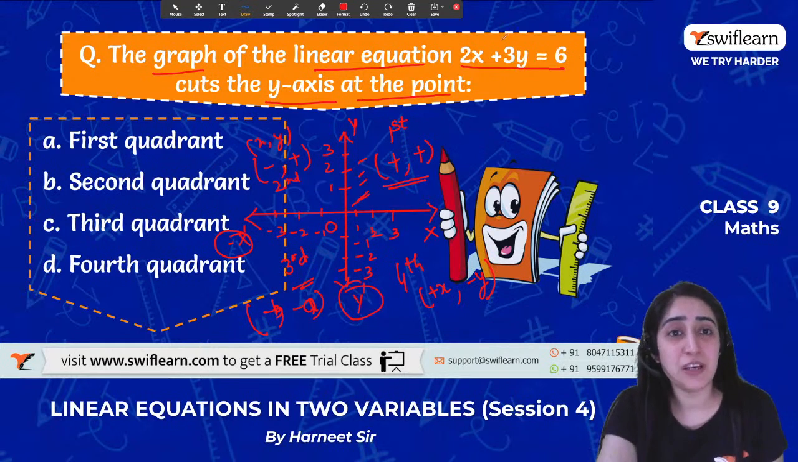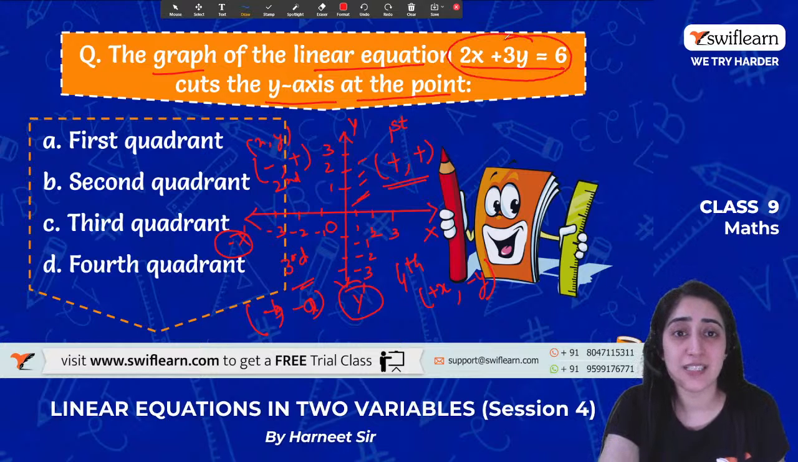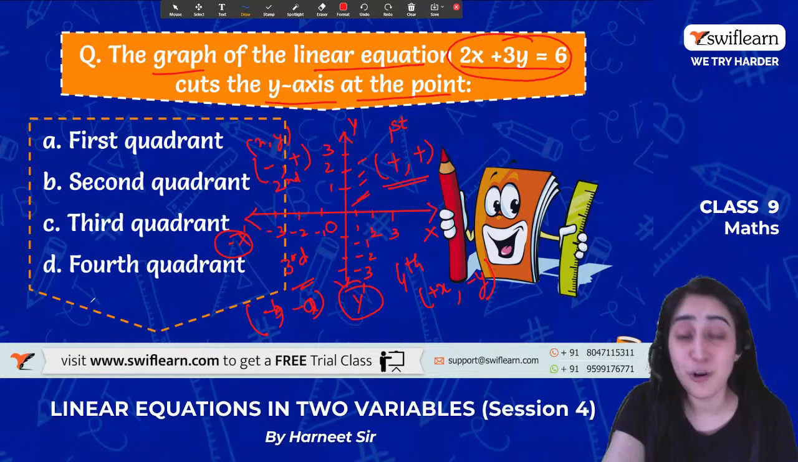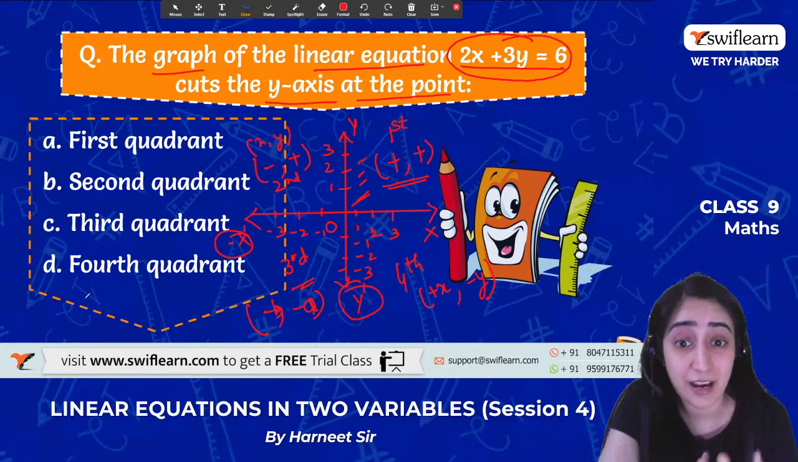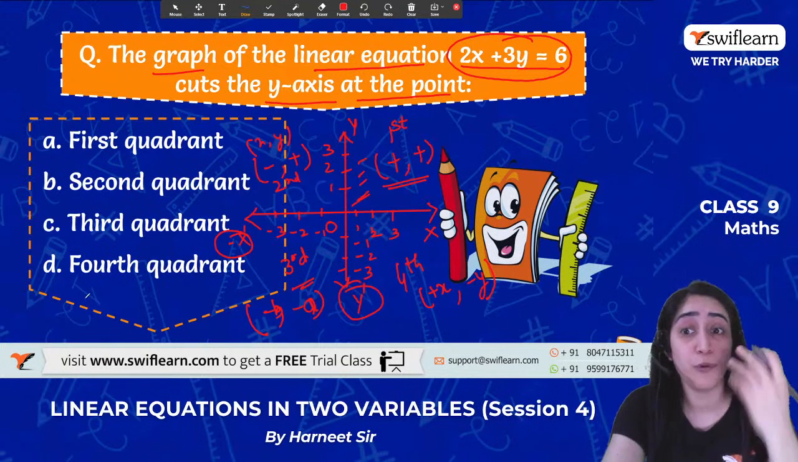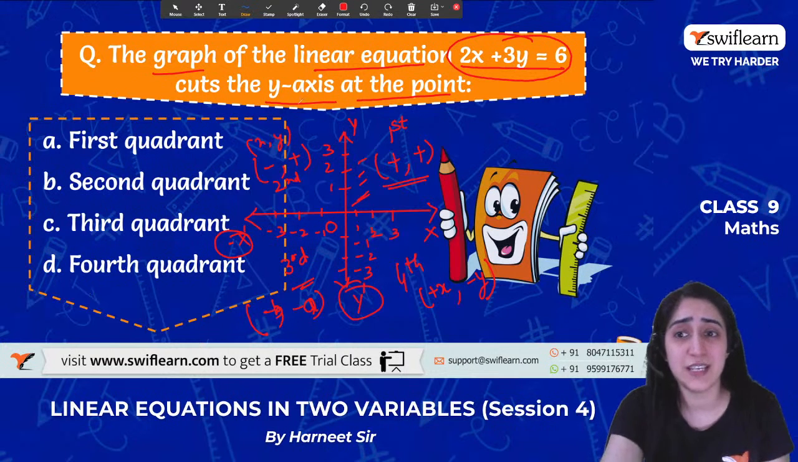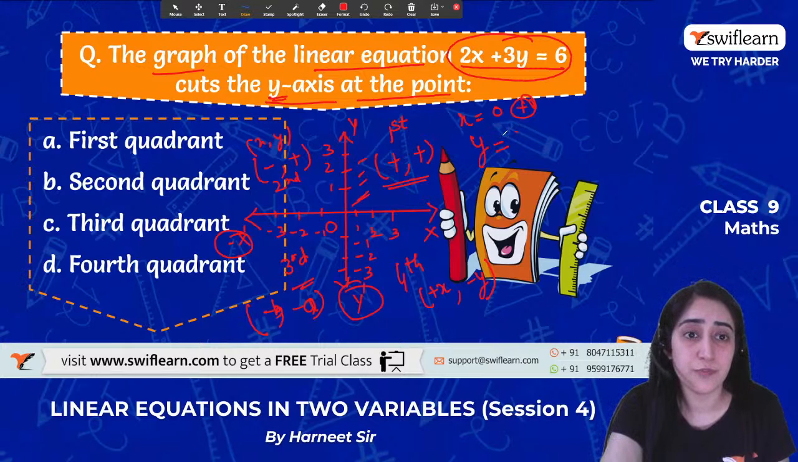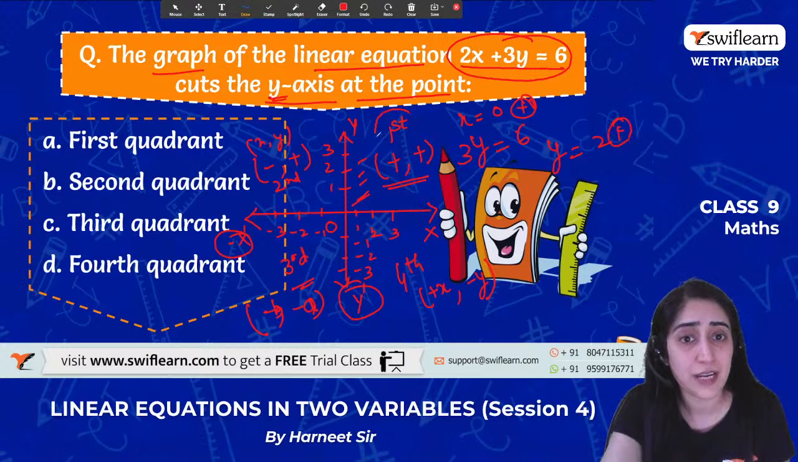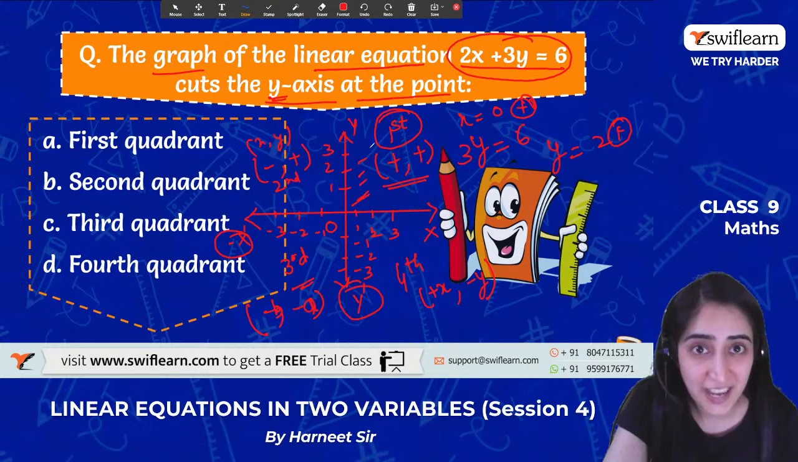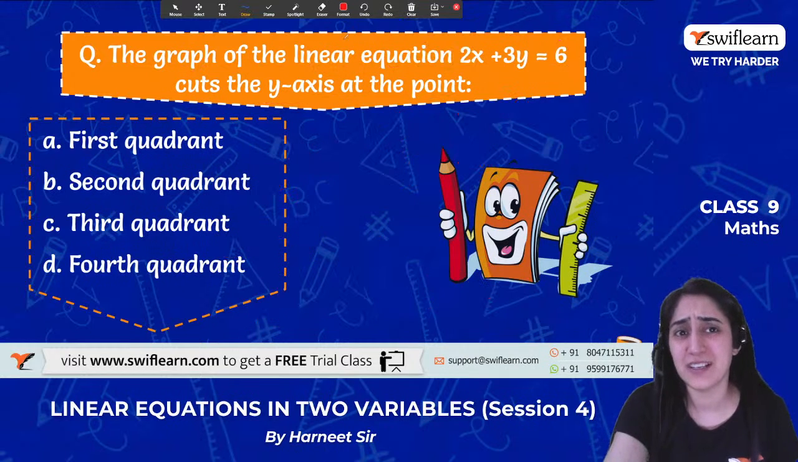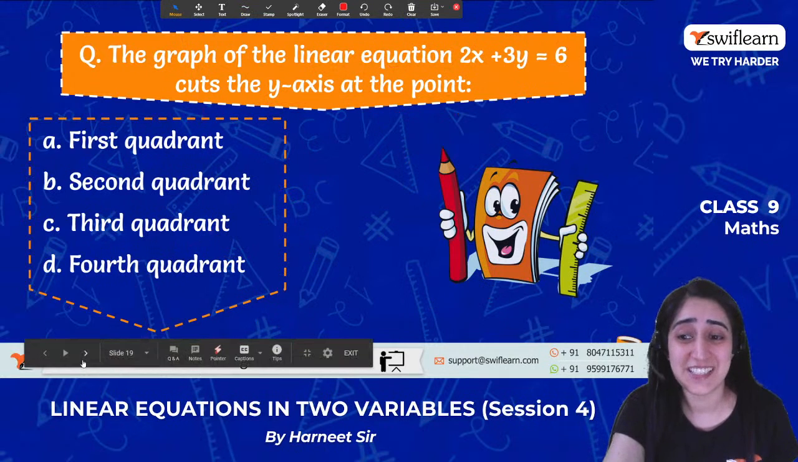Clear? So now can you tell me the point which cuts the y-axis will be in which quadrant? I hope now you've understood, and with this graph you can tell me the points. If both are positive, it's in the first quadrant. Cutting the y-axis means x is equal to 0, and y is positive: 3y is equal to 6, y is equal to 2, which is also positive. Where will it lie? First quadrant. Let's see, are we getting the right answer? Am I teaching right? Let's see that, okay?